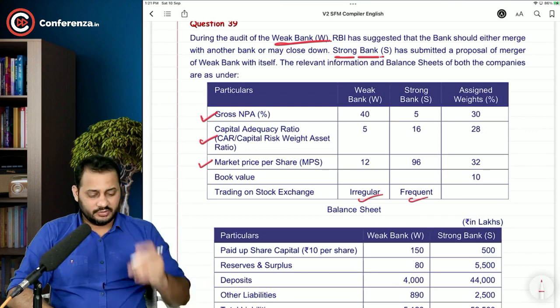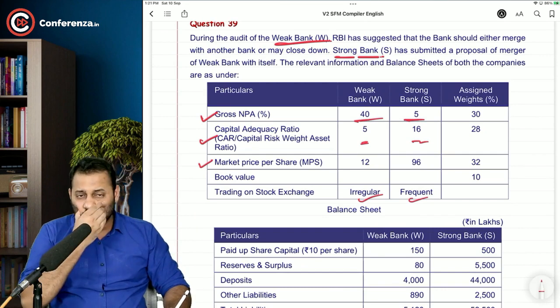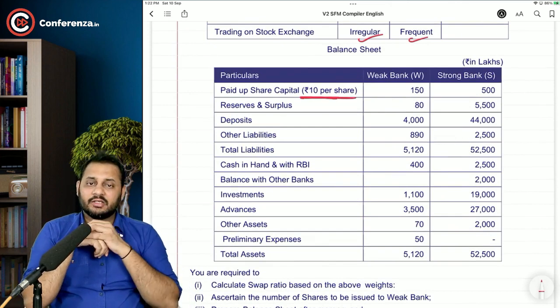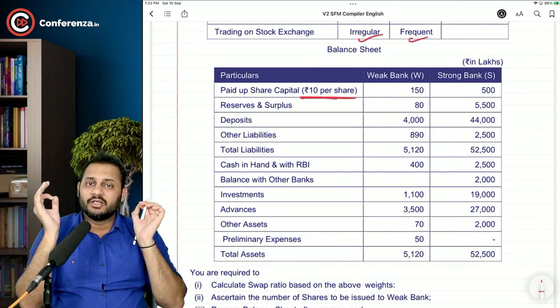So almost this 40% and 5% is matching. 5% and 16% is also near to the previous question. We have the paid up share capital, and in this question they have given that the par value is 10 rupees.